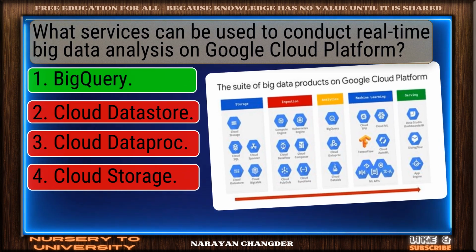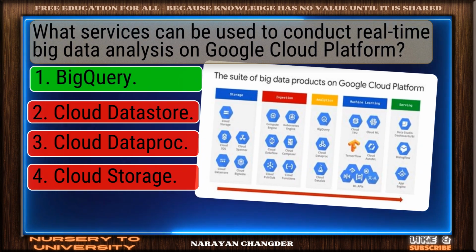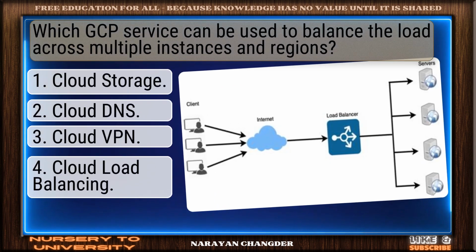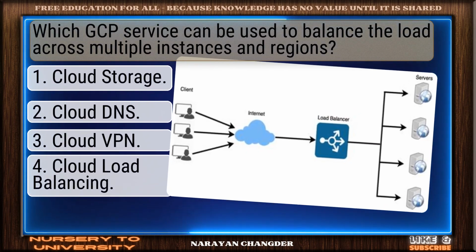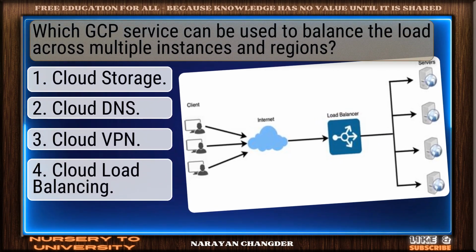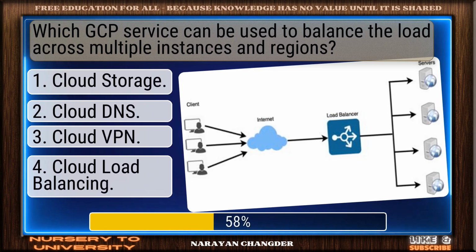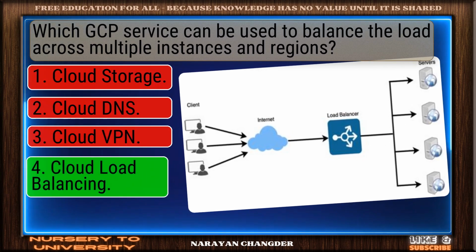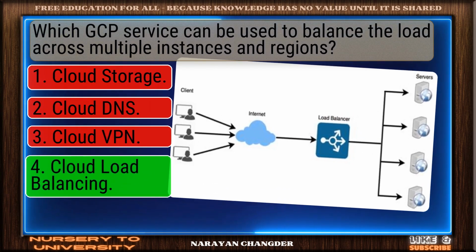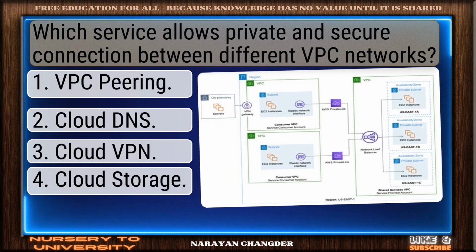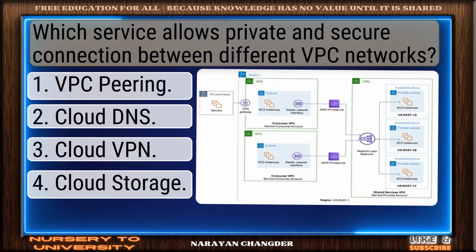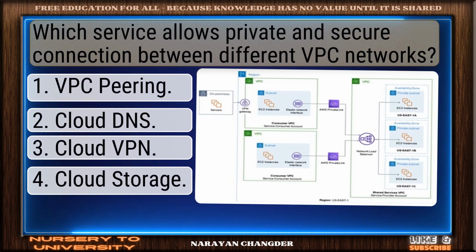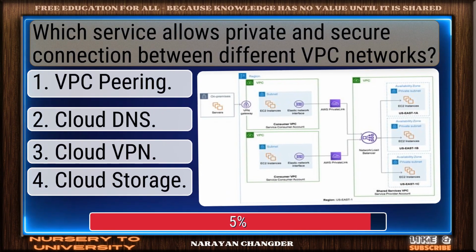Sharp thinking. BigQuery is the right choice. Question number 26. Which GCP service can be used to balance the load across multiple instances and regions? Good thinking. Cloud Load Balancing is the right answer. Question number 27. Which service allows private and secure connection between different VPC networks?